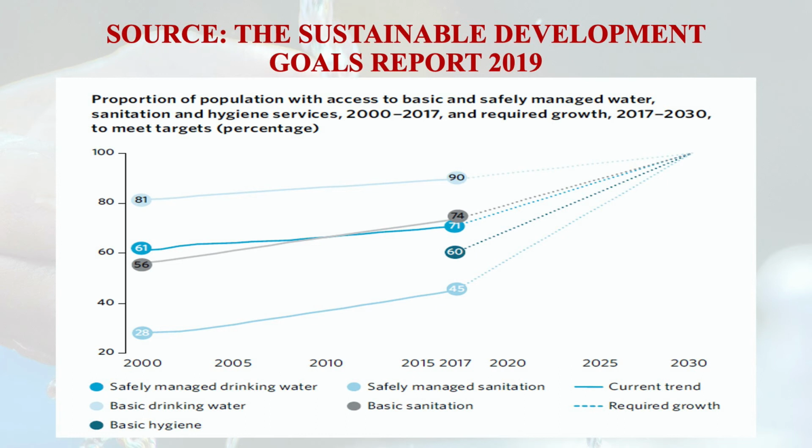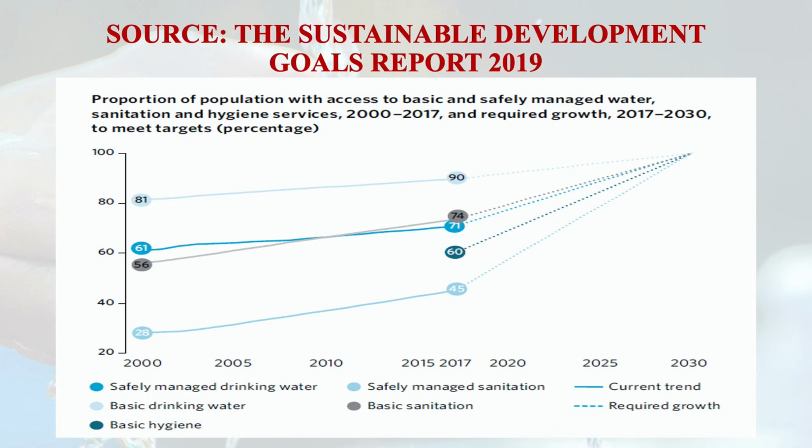In this figure you will also see safely managed drinking water, basic drinking water, safely managed sanitation, basic sanitation, basic hygiene, and what the trend is in the world in terms of percentage. So we have to achieve 100% here.